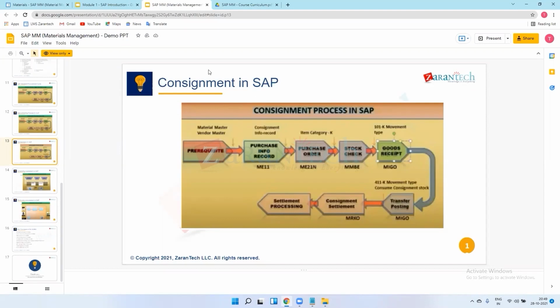Once I pay Amazon, only then Amazon pays you. Before that, ownership is with you only. After the material is delivered to the customer, only then will Amazon pay you. Before that you will not get payment from Amazon.